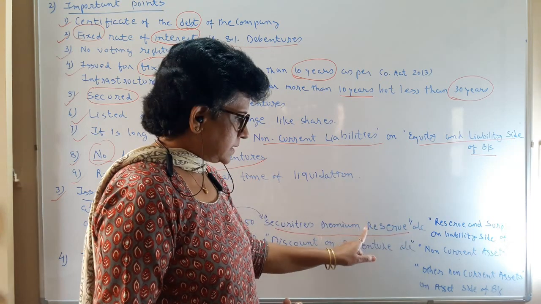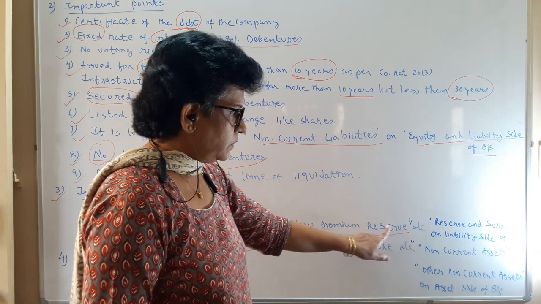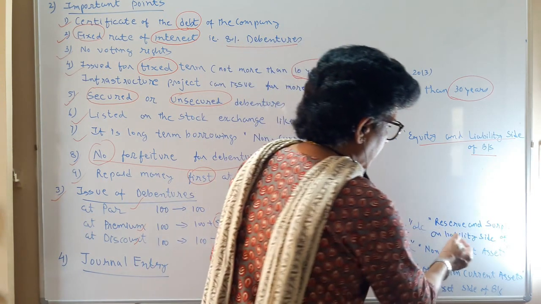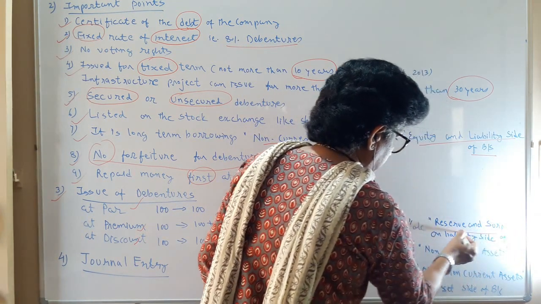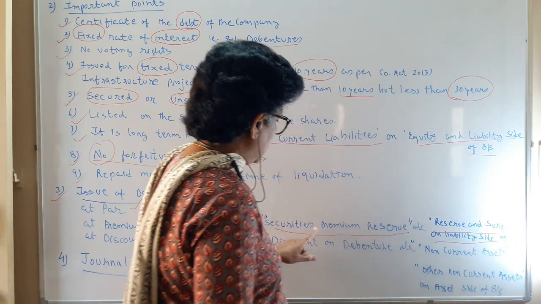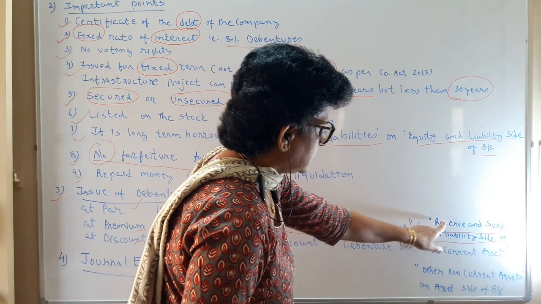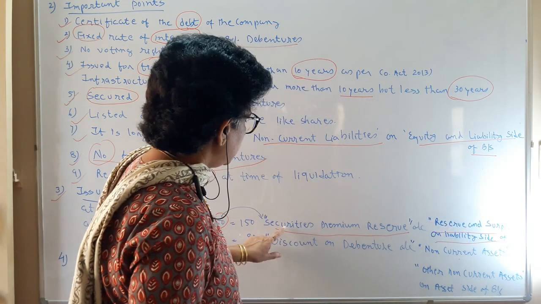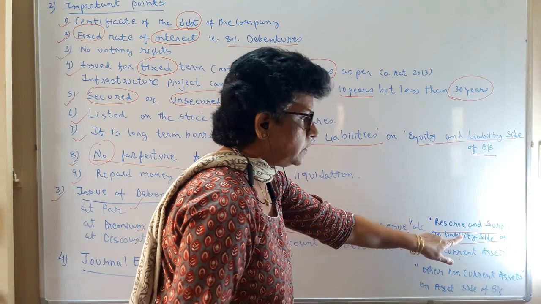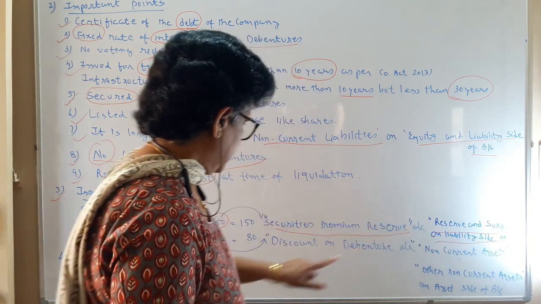One extra word, reserve, you have to use. And such reserve you are going to show under reserves and surplus on the liability side of the balance sheet. This is the main heading, reserves and surplus. Under that, you show the security premium reserve account on the liability side of the balance sheet.